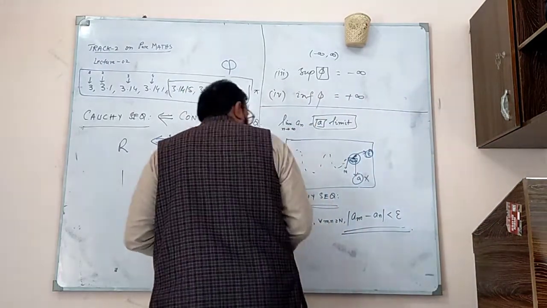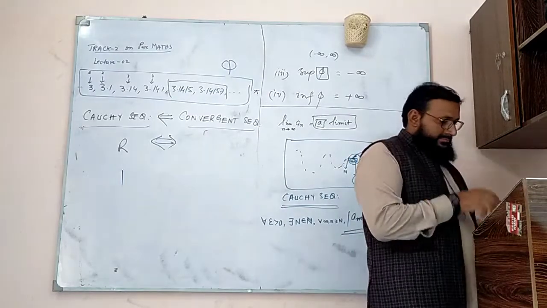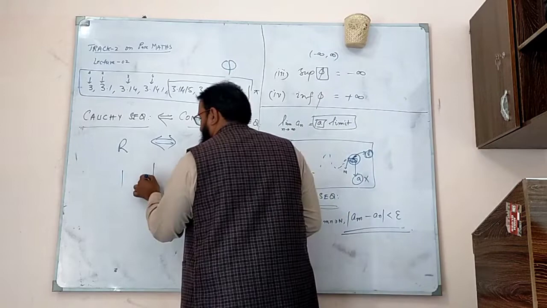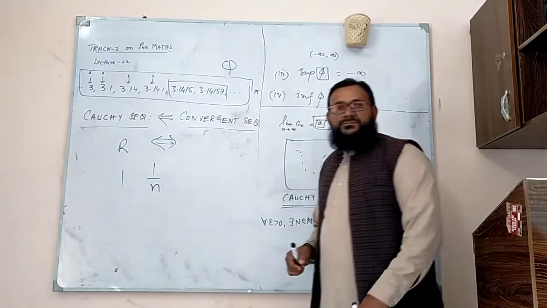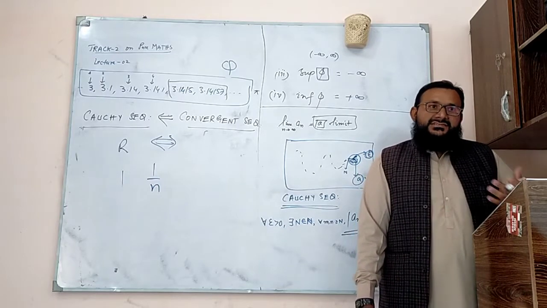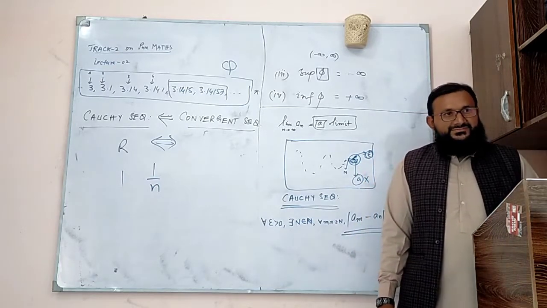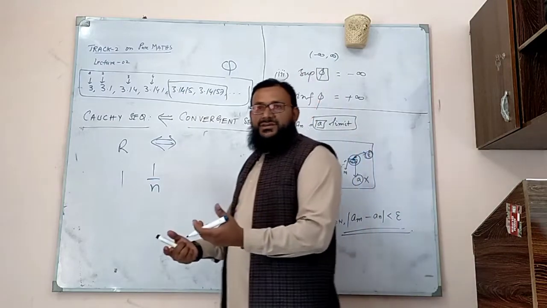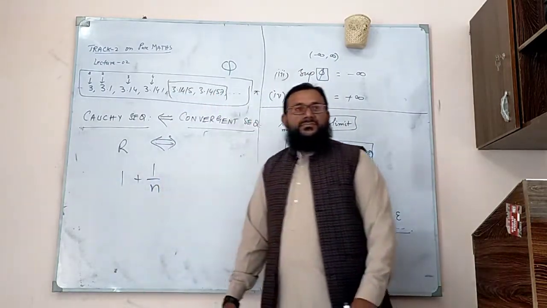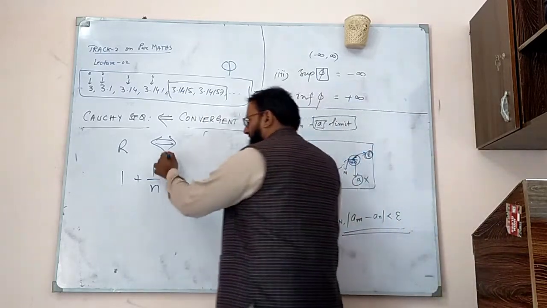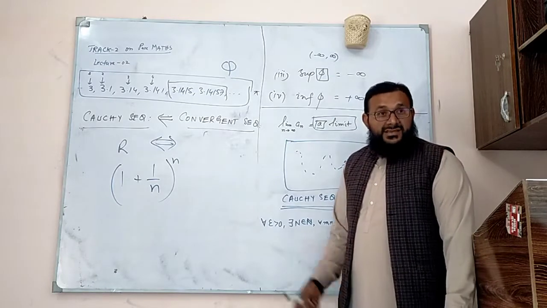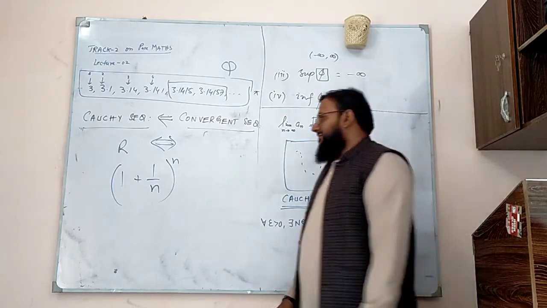Is this rational or not? Rational? Sure. What is n? 1 upon n. When I say n, it's natural. Okay, then it is also rational. You know very well, a sum of rational numbers is rational. If you give it a rational power, it will become rational again. Again rational. Take the limit.